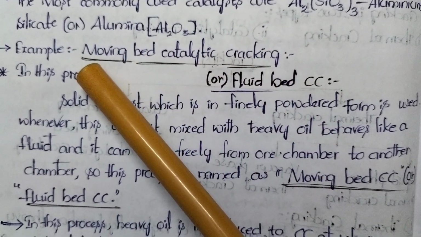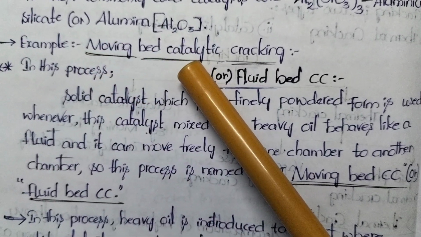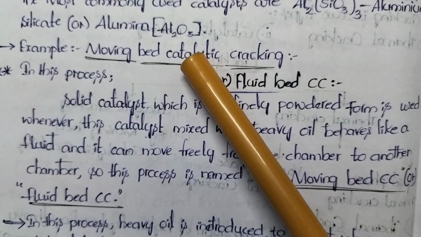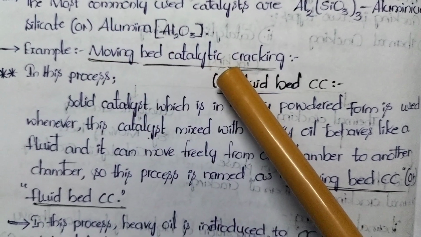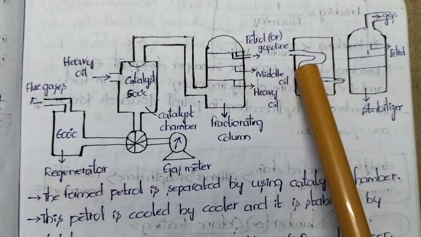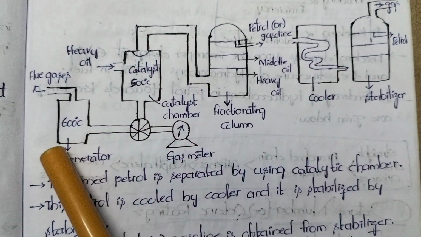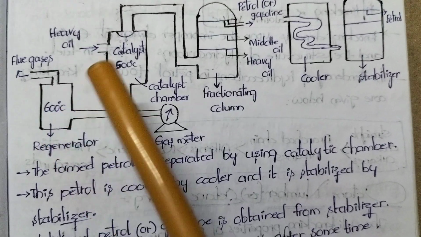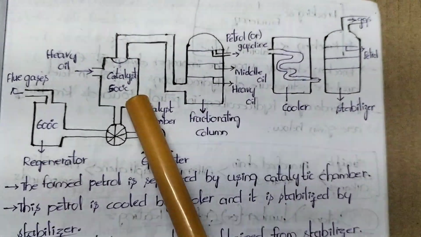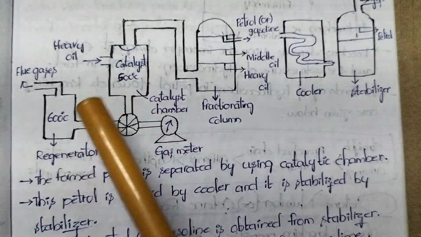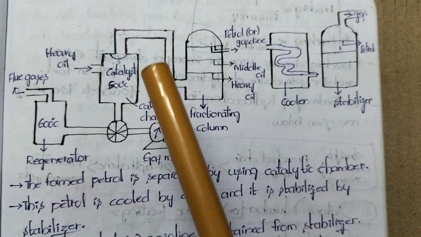Why is it called moving bed catalytic cracking? Because the cracking process takes place when the catalyst is moving from one chamber to another chamber. That is why it is called moving bed catalytic cracking. When we observe the whole process, the catalyst is moving from the catalyst chamber to the regenerator chamber and from the regenerator chamber back to the catalyst chamber during the regeneration process. That is why this process is called moving bed catalytic cracking.